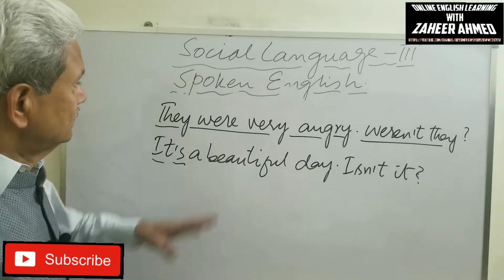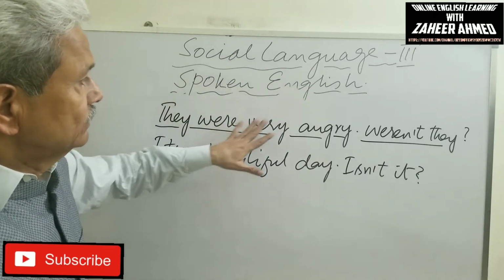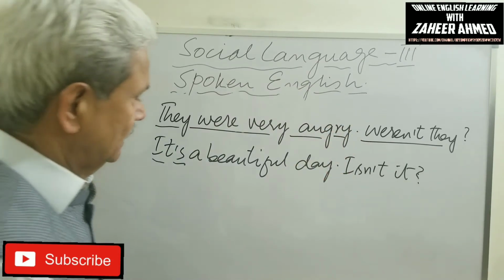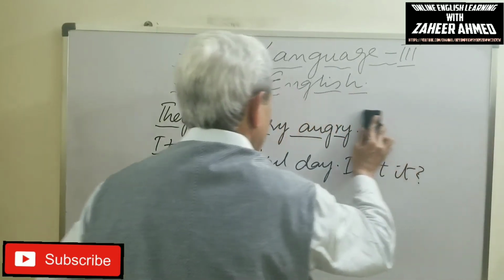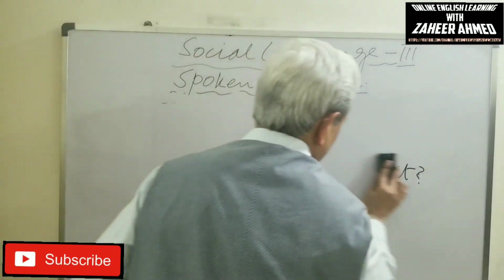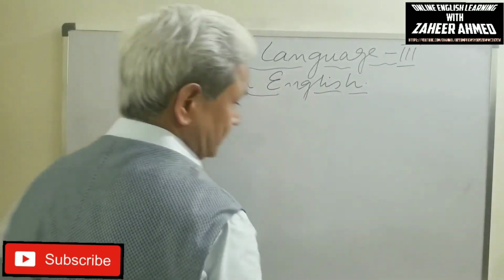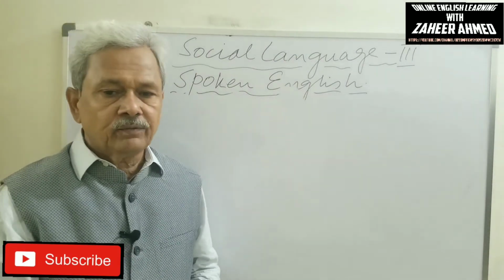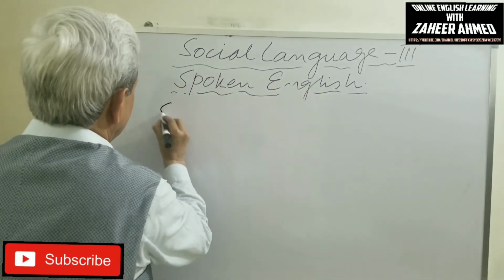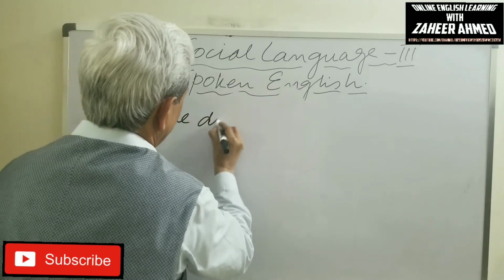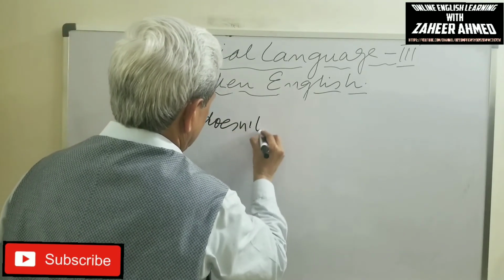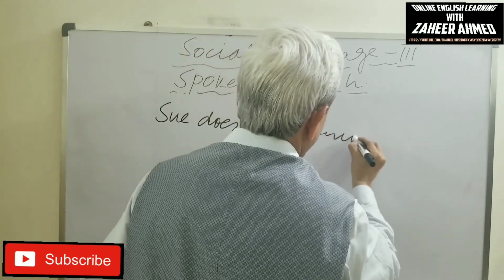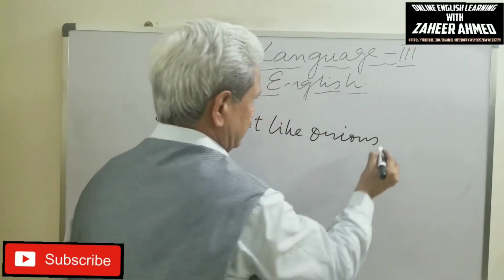But if the sentence is negative, the question tag will be positive. Let us write a couple of negative sentences with their question tags in positive. Okay? Sue doesn't like onions.